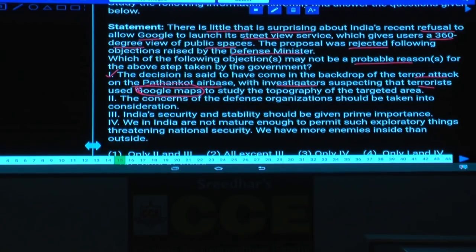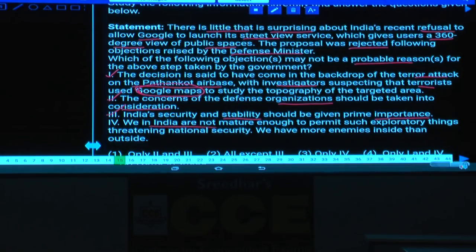Then coming to the second one, the concerns of the defense organization should be taken into consideration. As they have to be taken into consideration, this is again a reason. And India's security and stability should be given prime importance, isn't it? Hence, this is the reason why the government has asked the Google people not to launch this. Then what about the fourth one here?